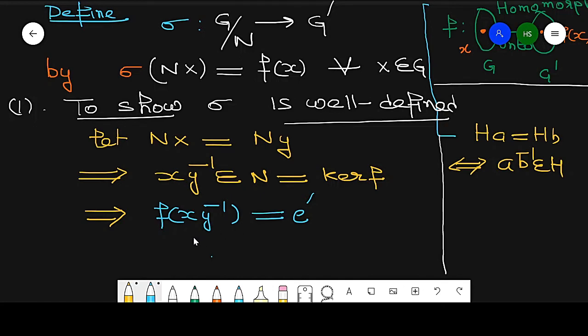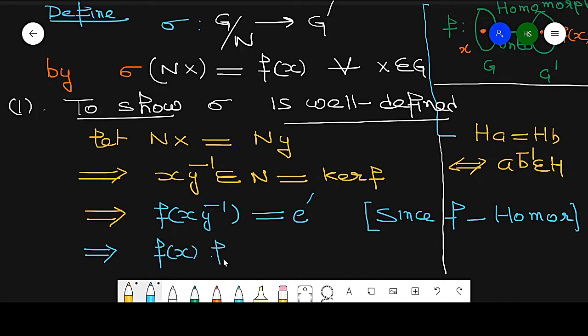To prove it is well defined, we need to use that F is a homomorphism. By the given part, since F is a homomorphism, F of xy inverse can be written as Fx, Fy inverse, and this is E dash.